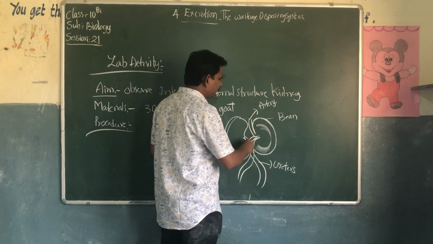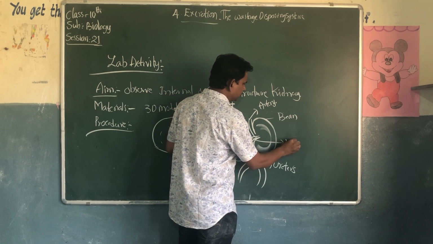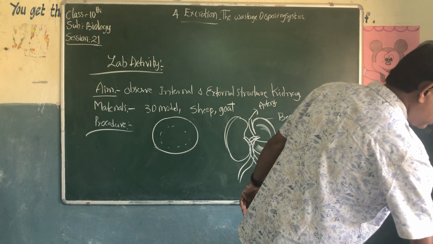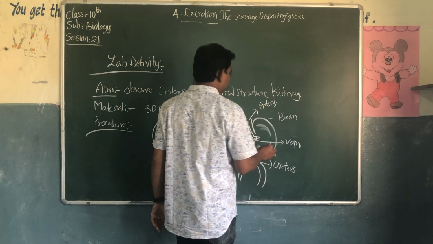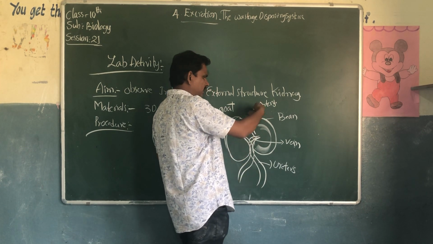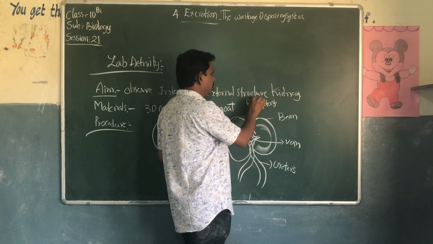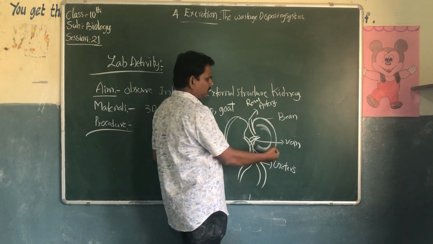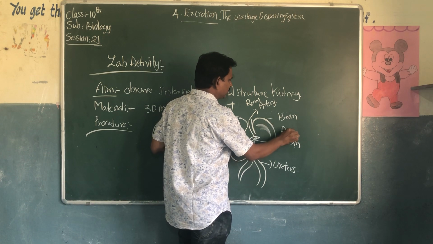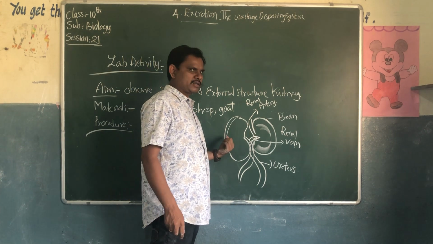Some vessels coming away from the kidney are called renal veins. So the blood vessel entering the kidney is the renal artery, and the vessel coming away from the kidney is called the renal vein, in the left kidney and right kidney.